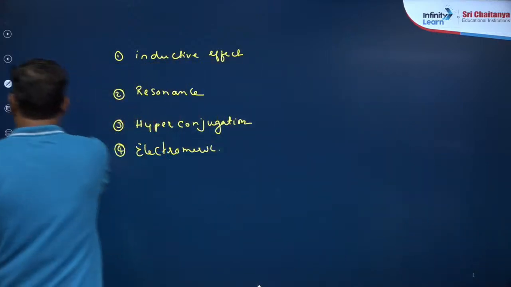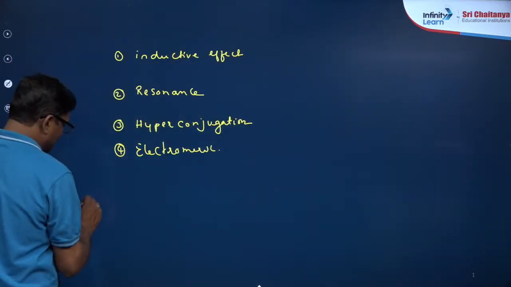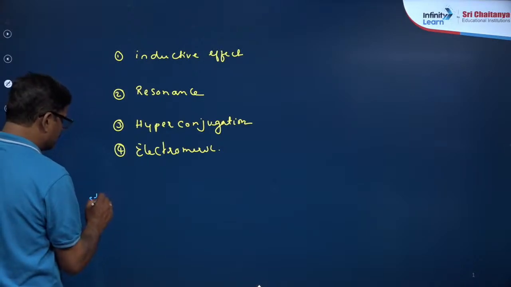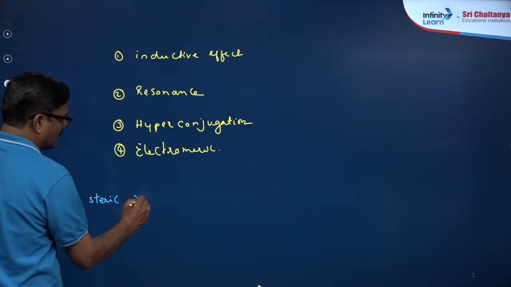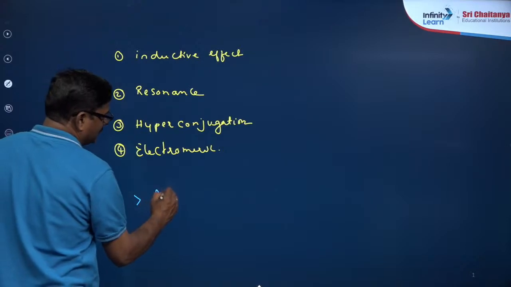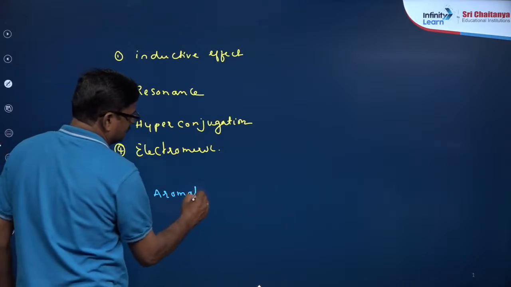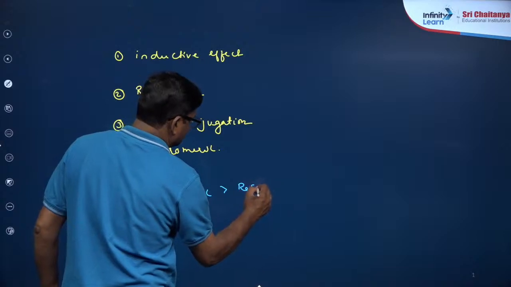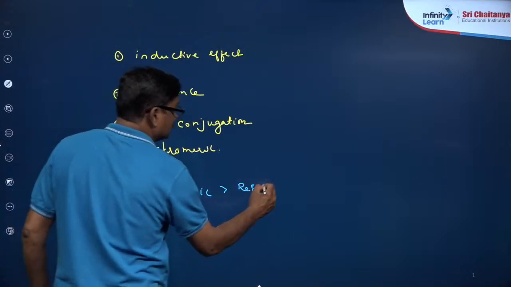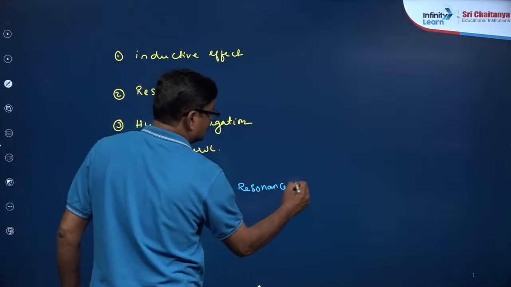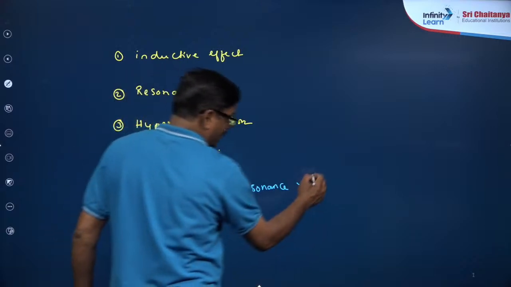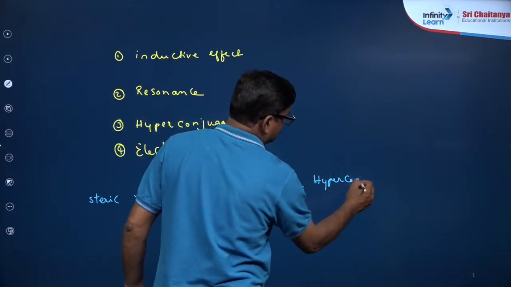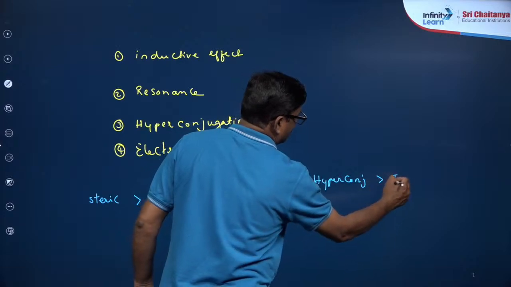So, what is the order of these electronic effects? The steric effect is the most effective, then the aromatic effect, then resonance, then hyperconjugation, then the inductive effect.